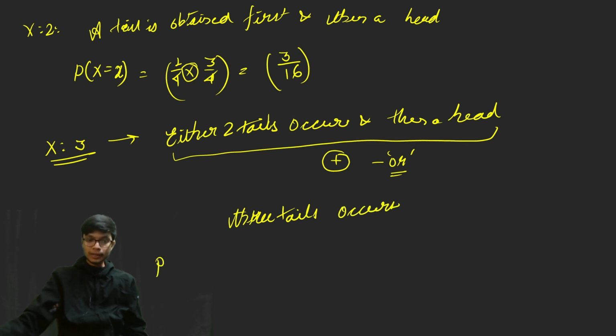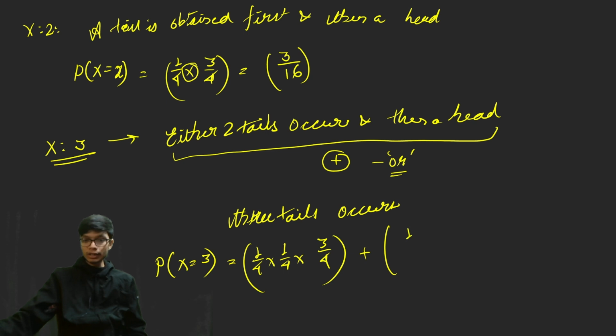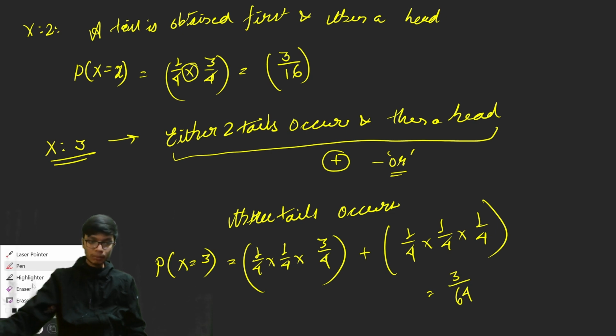So the probability that x is equal to 3 is equal to the case when two tails occurred simultaneously, in continuation, that is two tails, 1 by 4 into 1 by 4, and then a head occurs, that is into 3 by 4. Or the case when all three tails occur together, that is 1 by 4 into 1 by 4 into 1 by 4. So from here you will get 3 by 64 plus 1 by 64, that is 4 by 64, and that is basically equal to 1 by 16.